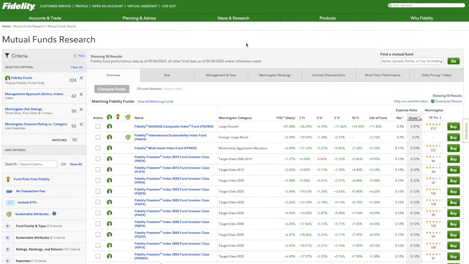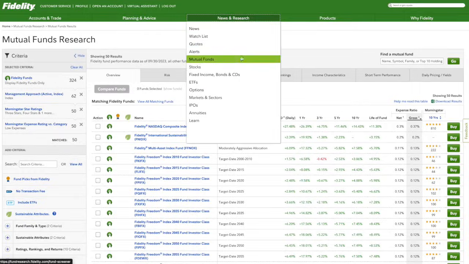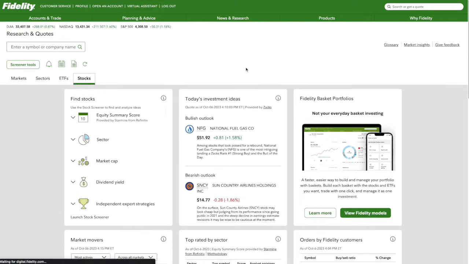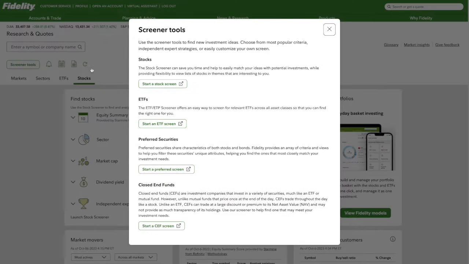So other ways you can utilize this tool on Fidelity is if you hover over news and research and click on stocks or ETFs, you can then get a screener tool for these investments as well. So if you're new to investing or you don't know exactly what to purchase, this type of tool is going to be extremely useful for you to see what investments are actually out there.